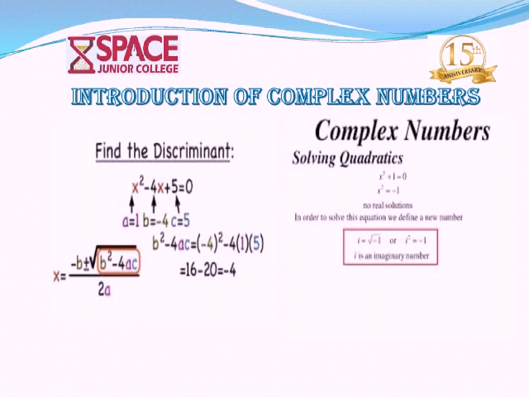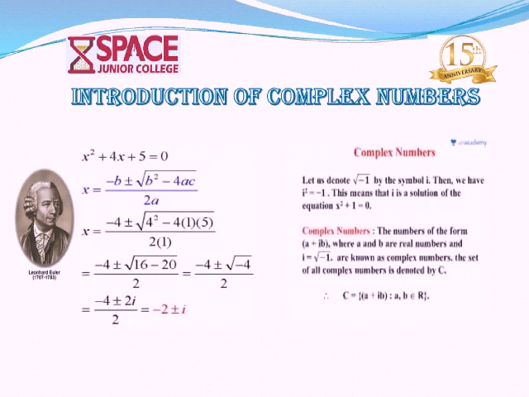Now we take one more example, students. x square plus 1 equals 0, so x square equals minus 1. This statement is wrong, because the square of any real number is not equal to a negative number. That's why there is no solution in the real numbers. So the great mathematician Euler introduced the symbol i. Now we can solve all types of quadratic equations after introducing i.